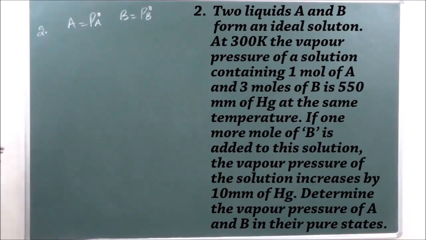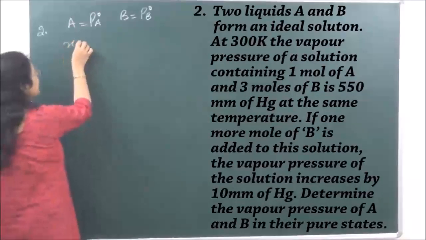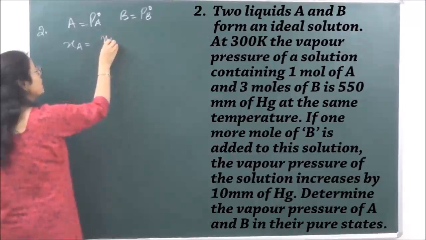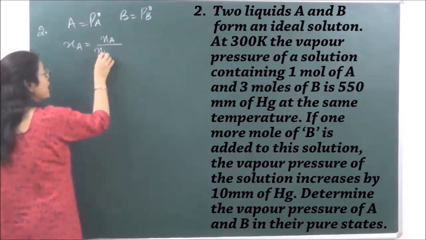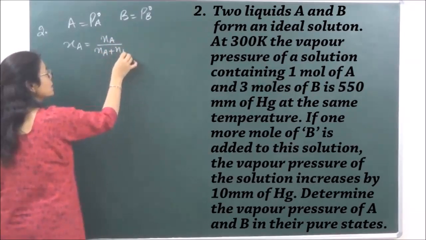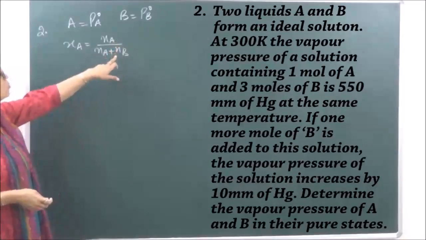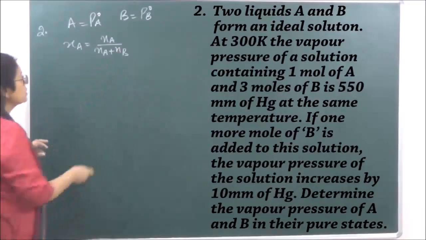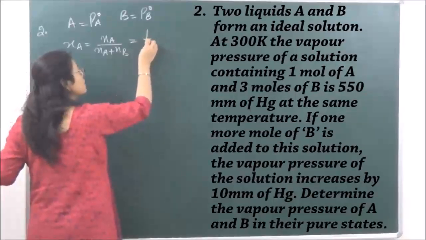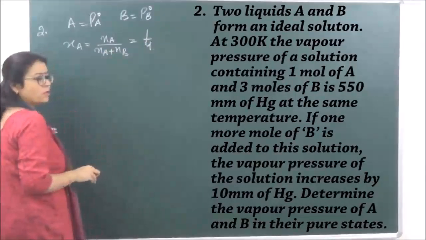Now what would be XA? XA will be equal to number of moles of A upon total number of moles. In the first half they are saying that the number of moles of A is equal to 1 and the number of moles of B is equal to 3. So this will become equal to 1 upon 4.